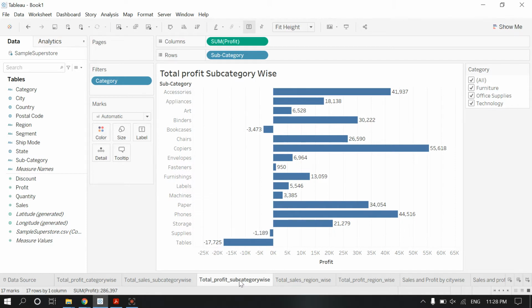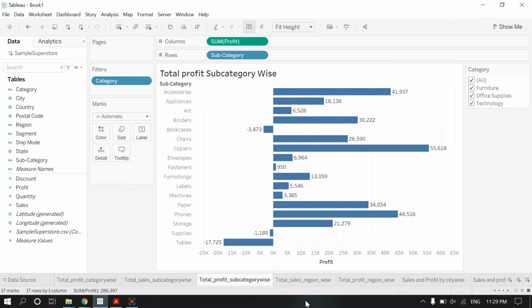We are getting the maximum profit from copiers, then accessories and so on, and we are getting the maximum loss from tables. This is a very good point for us because we need to work on it. We are also getting losses from supplies and bookcases. So till now we have concluded category-wise and subcategory-wise.